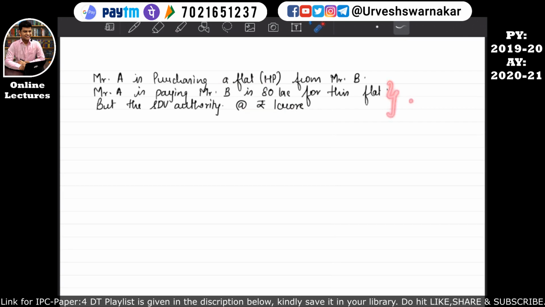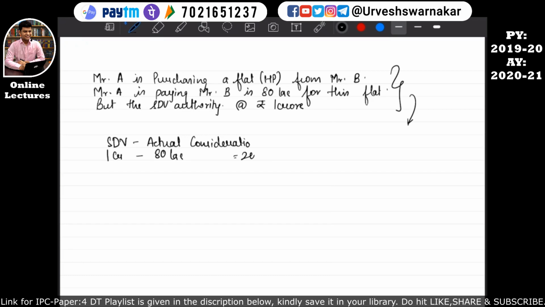Since there is a difference, that means the government, that is income tax department, is thinking that this house property purchased by Mr. A from Mr. B is purchased at an inadequate consideration, because he has actually paid 80 lakhs and the stamp duty valuation authority is valuing it at rupees 1 crore. I hope that is quite clear. So if this is the case, then our formula will apply. Our formula says that the difference between SDV and the actual consideration, let's find that out, is equal to 1 crore minus 80 lakhs, which is equal to 20 lakhs.